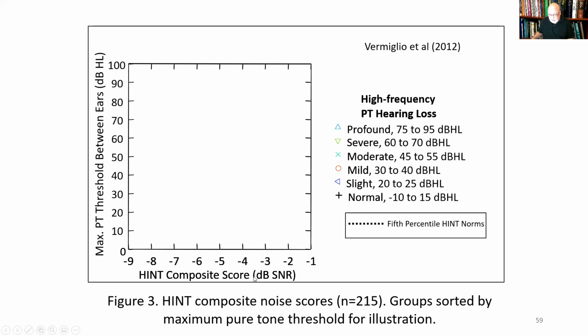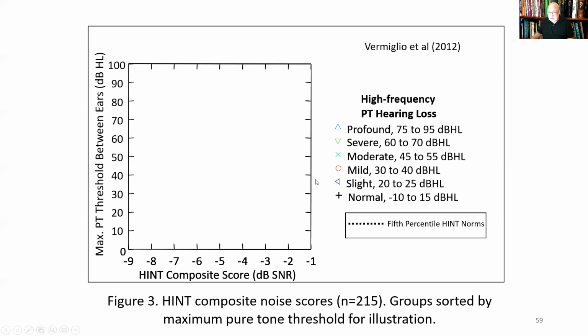But basically what a signal to noise ratio is, if you have a 0 dB signal to noise ratio, that means the level of the speech and the level of the noise are the same. If you have a positive signal to noise ratio, that means that the level of the speech is above the level of the noise. If you have a negative signal to noise ratio, that means the level of the speech is below the level of the noise.